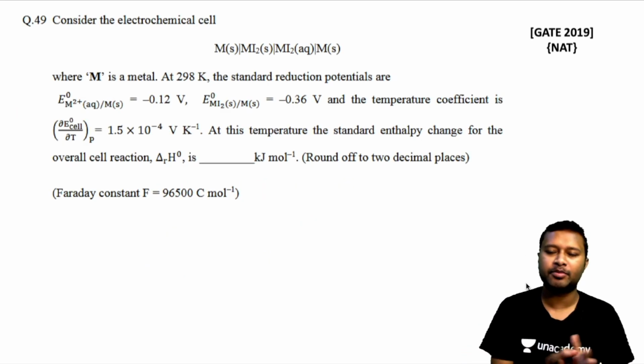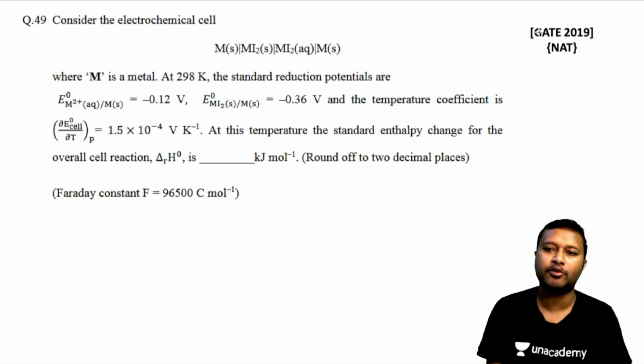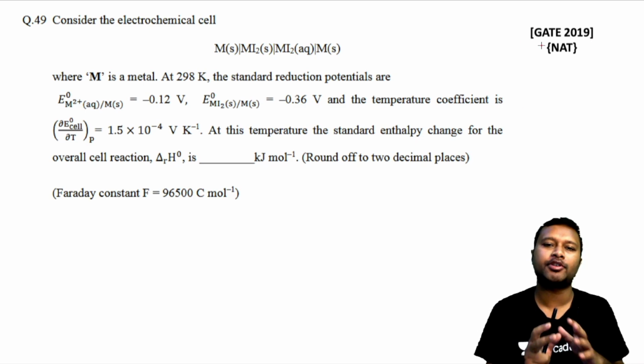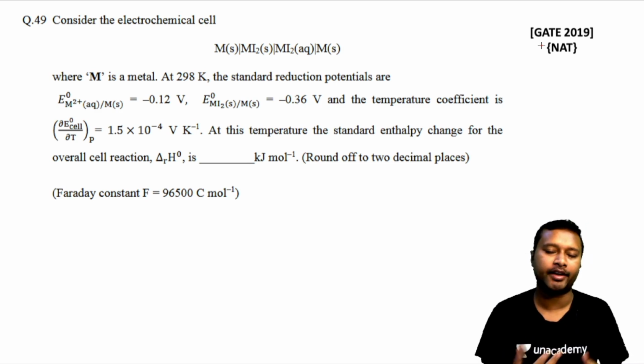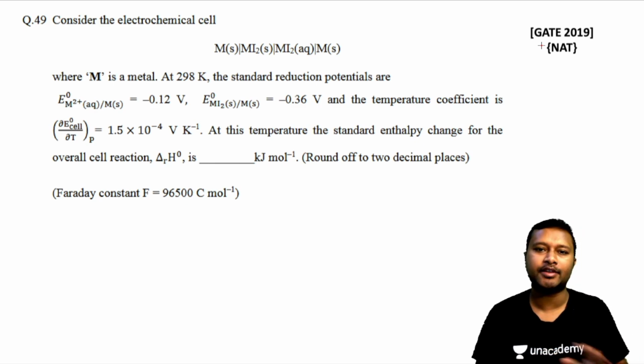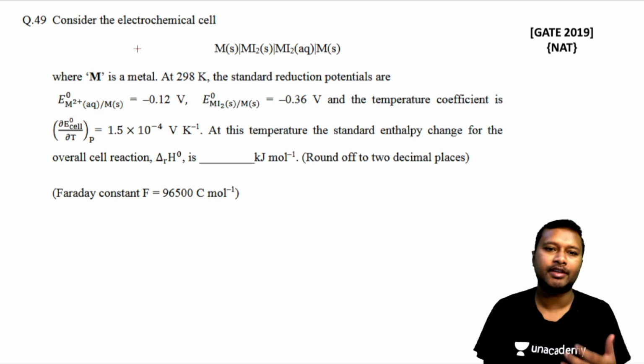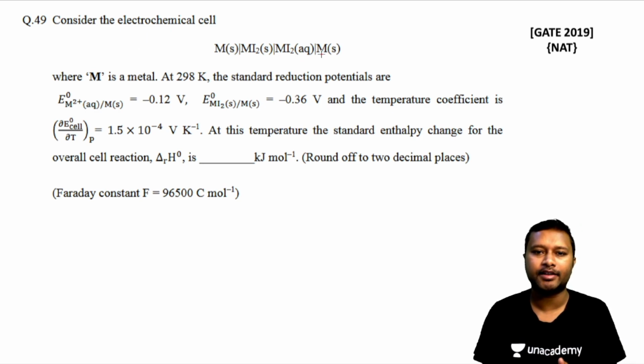All right, so this particular question is from your GATE 2019 exam, and this is a numerical answer type question. The question is from thermodynamic relations of electrochemical reactions, that's the topic. Now the question says consider the electrochemical cell. The cell is given to you. You also have to understand what the cell actually is. We'll come back to that later.